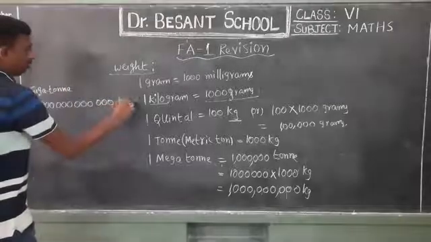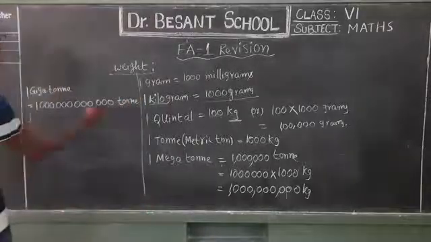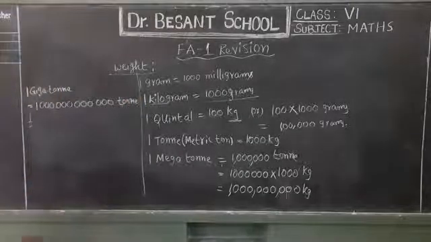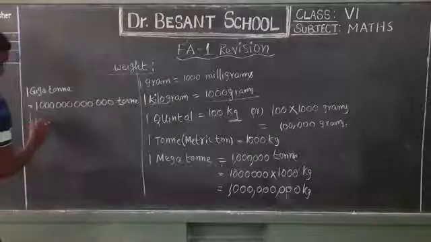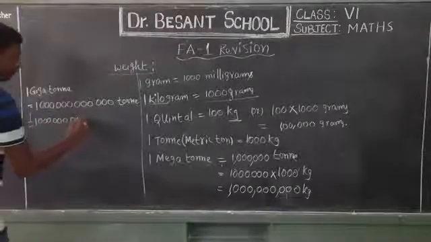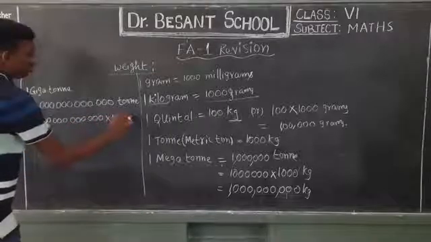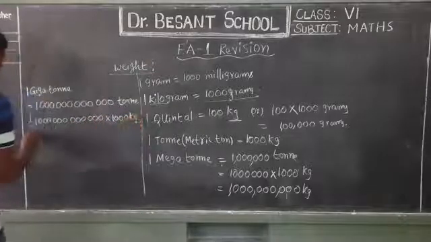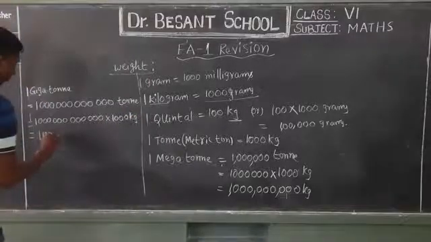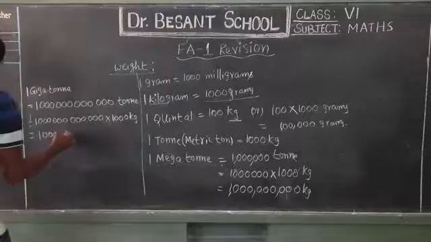Gigaton. So you write down ton. And then we want to convert this into kilograms, so into 1000 again. Then you will get 1 followed by 15 zeros.